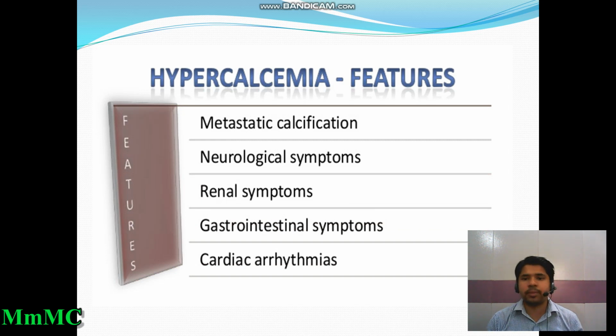The feature of hypercalcemia is metastatic calcification. That means calcium is deposited in various soft tissues in our body, that means in smooth muscle, skeletal muscle, connective tissue, where the calcium is deposited because the calcium concentration is increased in the blood. Neurological symptoms, renal symptoms, gastrointestinal symptoms, and cardiac arrhythmia.